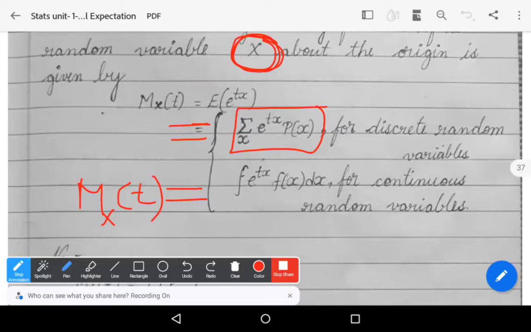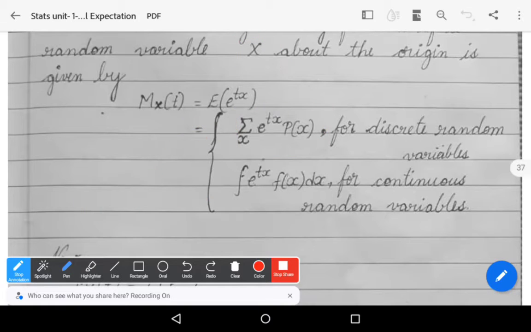Remember that in the case of a discrete random variable, we use summation and p(x), the probability of the particular events. Summation p(x) represents the corresponding probabilities for the values x1, x2, and so on up to xn. And if the random variable is continuous, we use the integral symbol, where f(x) represents the probability density function.